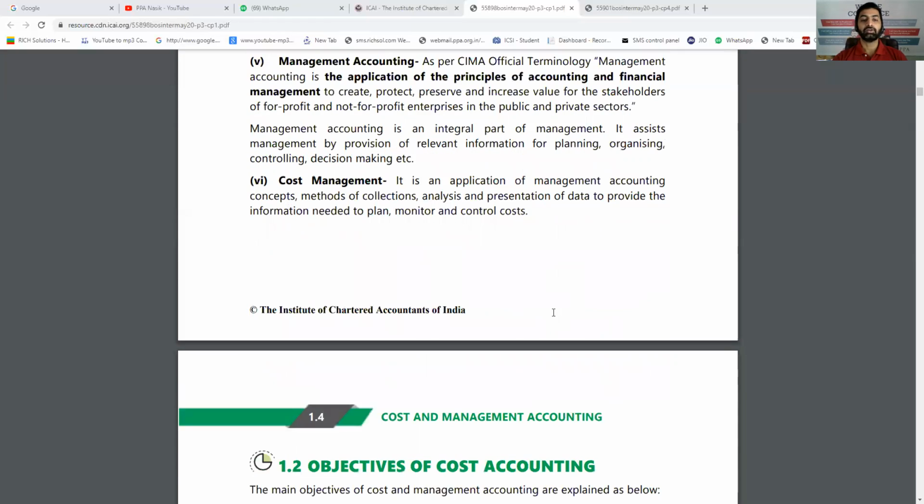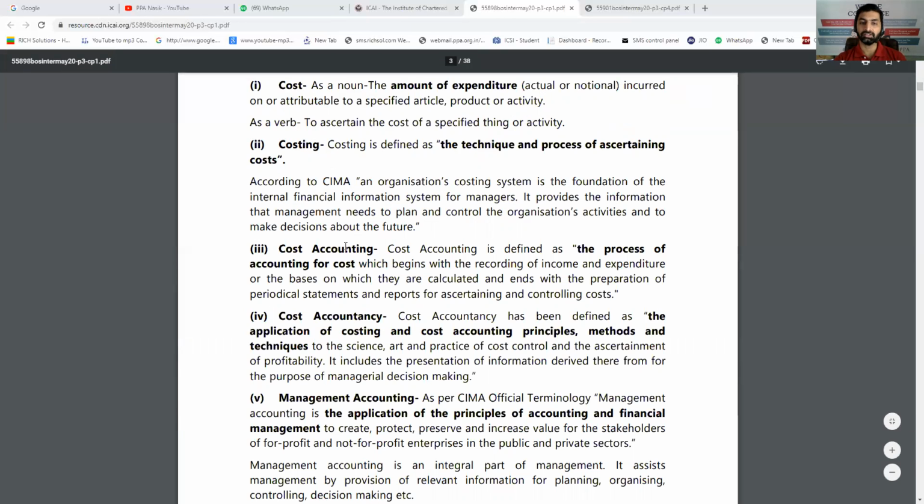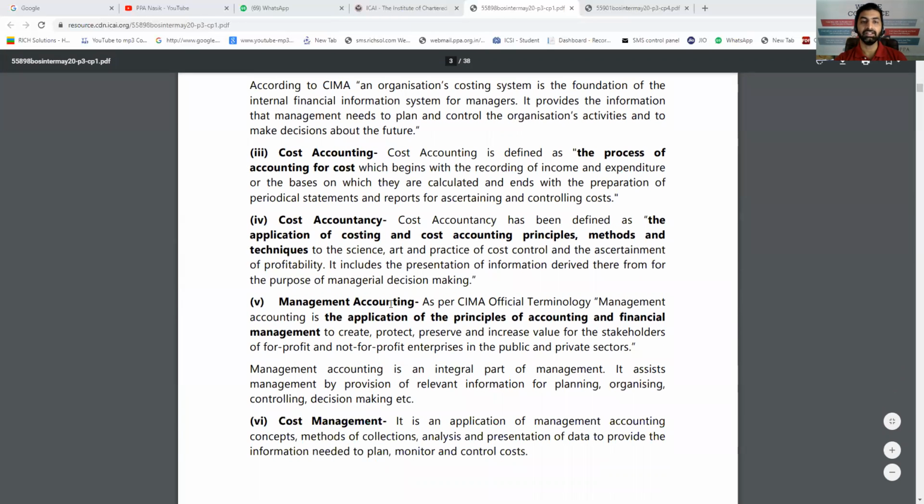And the next concept is cost management: applying the cost and taking the decisions and making its analysis also. After taking the decisions, we analyze it in total. That is cost management. So we have seen in this short note, or in this first video, 6 different concepts: what is cost, costing, cost accounting, cost accountancy, management accounting, and cost management. So these are the different concepts we have seen in this first very small short note video.